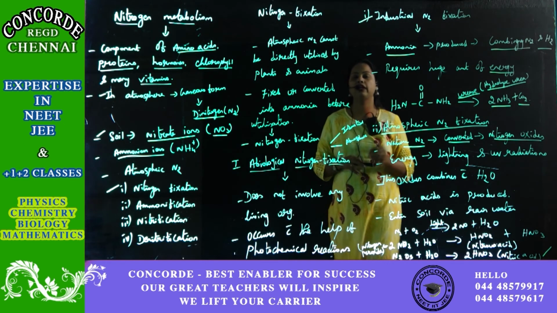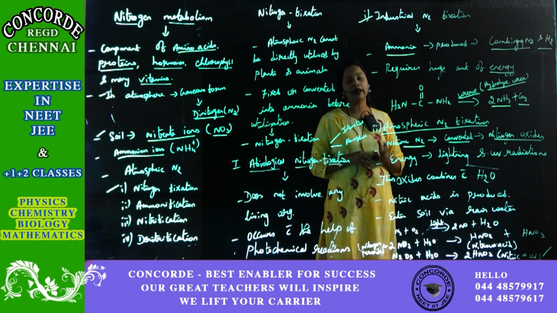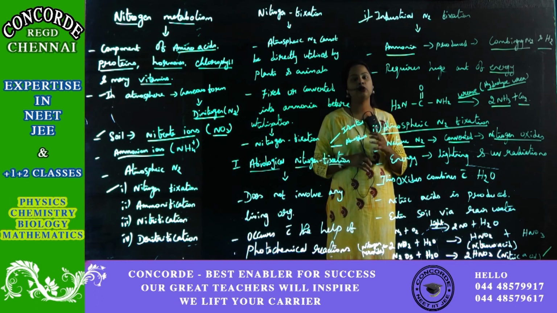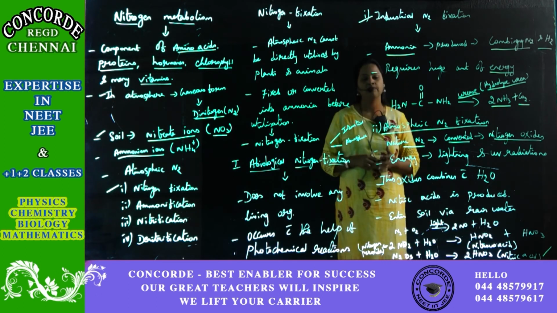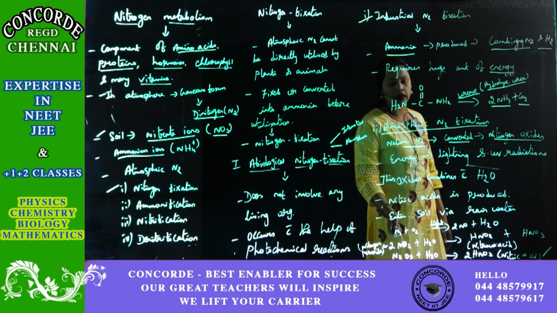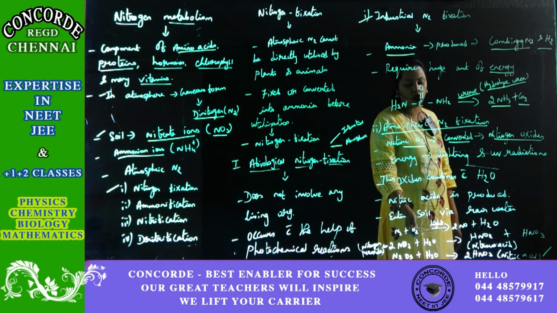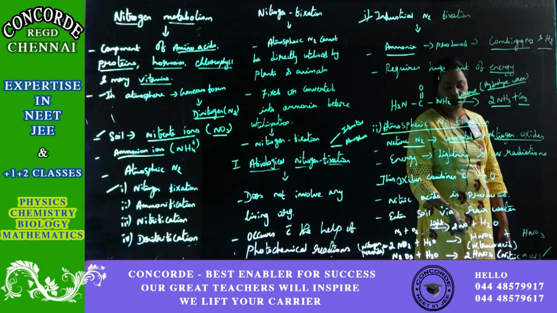When you come to atmospheric abiological nitrogen fixation, as I've already told you, dinitrogen has to be converted into nitrogen oxide. How does it happen? You combine nitrogen along with oxygen with the help of light, and you will get nitrogen oxide.